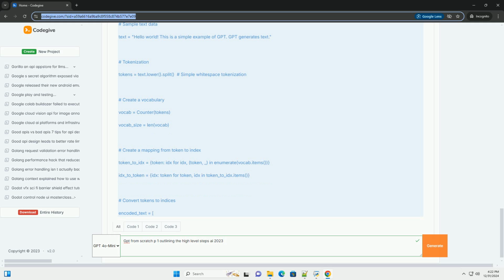Sample training loop. for epoch in range(num_epochs): model.train(). optimizer.zero_grad().